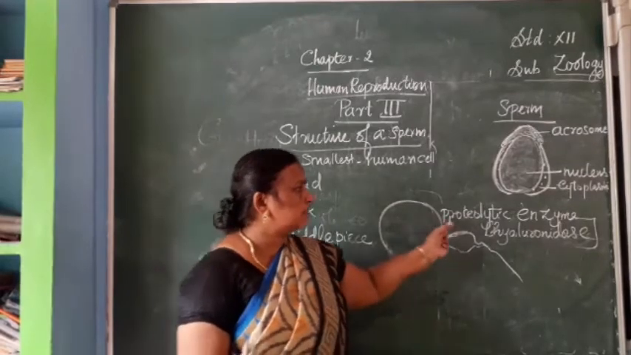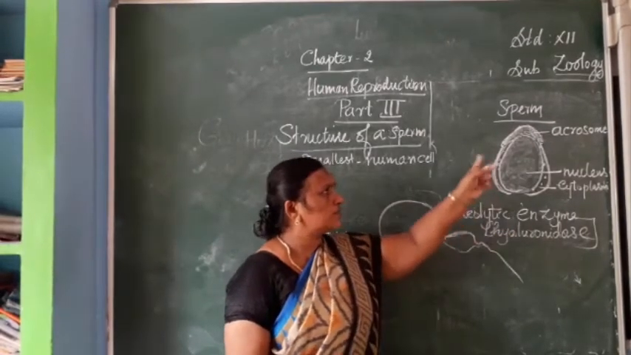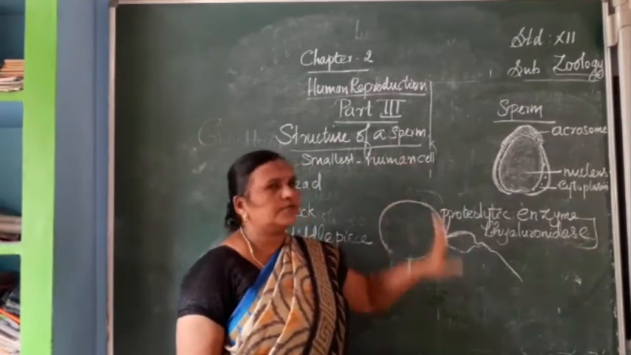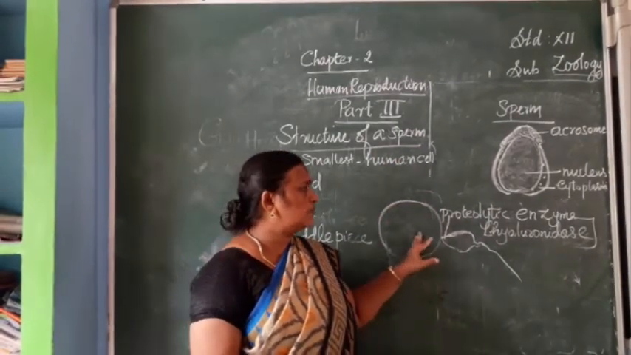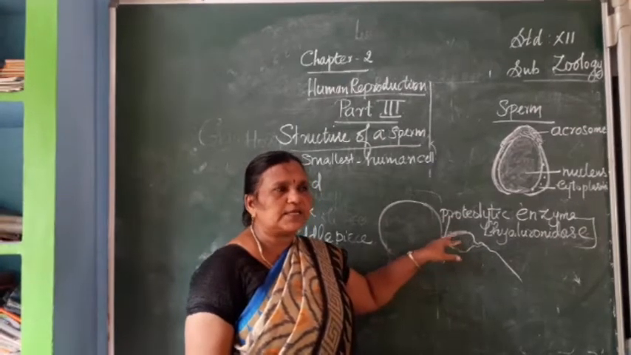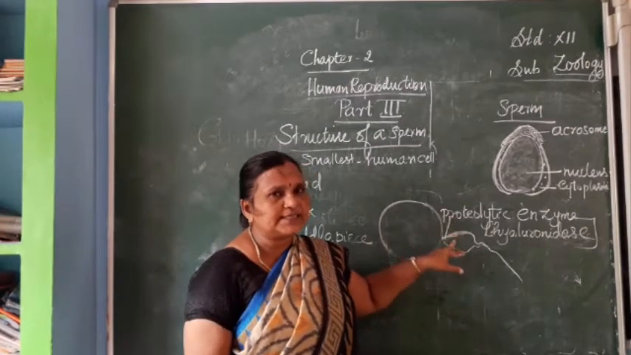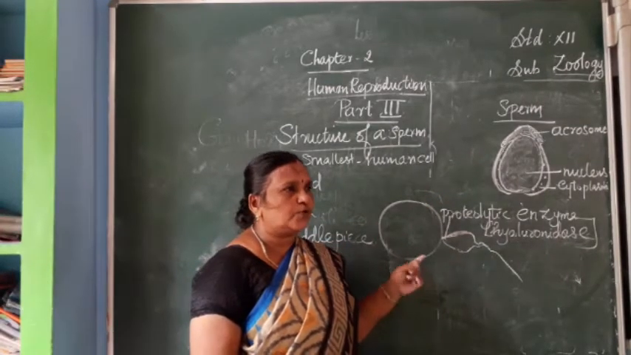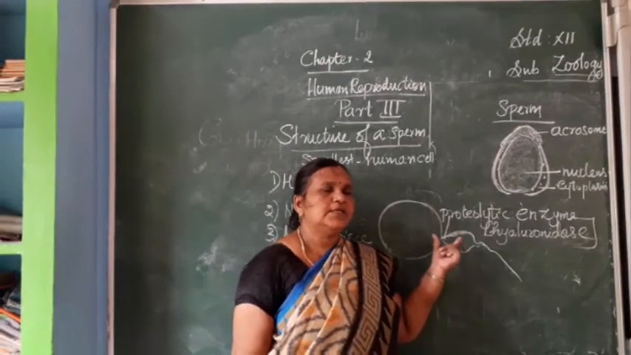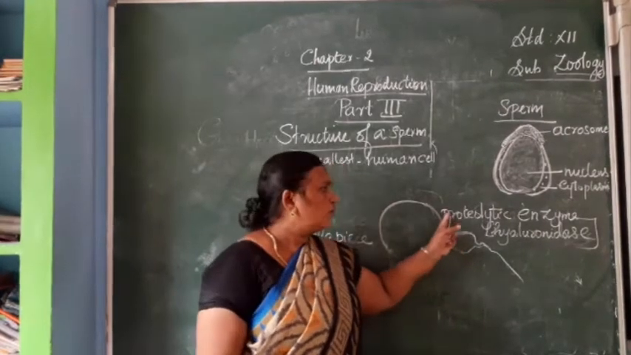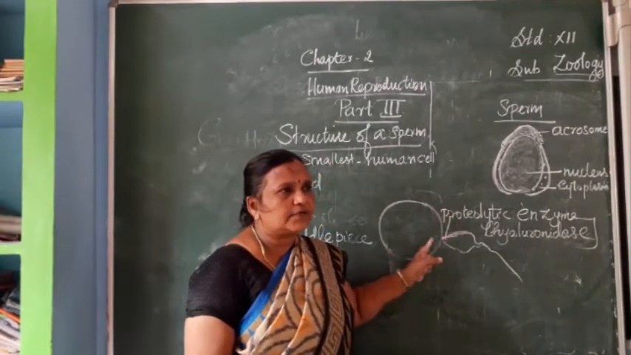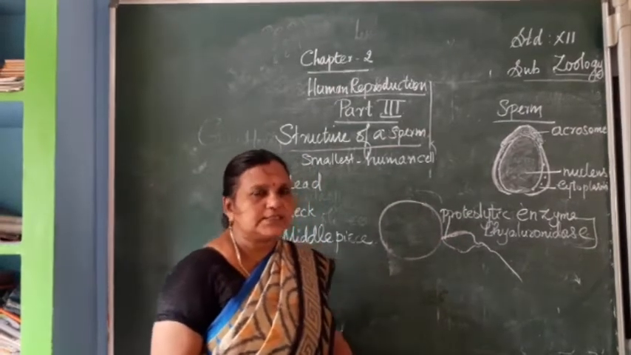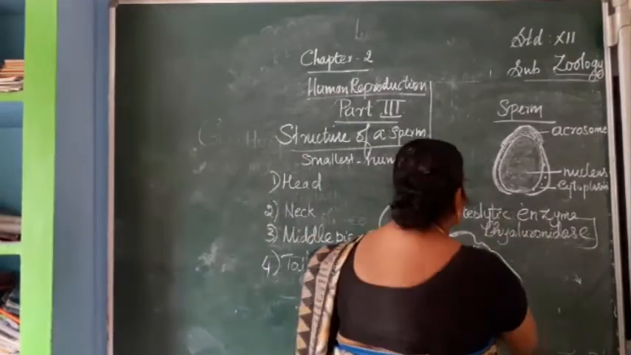So write short notes on this enzyme. Otherwise, what is the use of the acrosome? Why is the acrosome present on the head region of the sperm? The answer you have to give is that the enzyme present in the acrosome of the sperm, during fertilization, is dissolving the ovum, breaking down the several layers of the ovum. So that is the function of this enzyme, hyaluronidase.